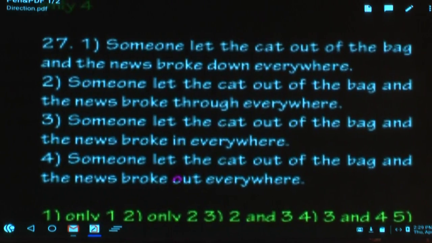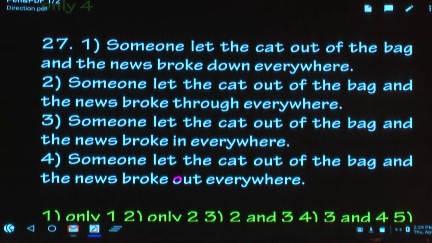27. This is rather difficult. Someone let the cat out of the bag. Please underline, let the cat out of the bag. So what do you understand? To release. Very good. To let the cat out of the bag means to release the cat.